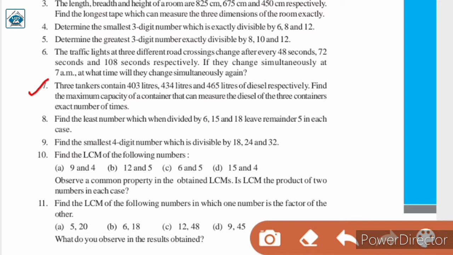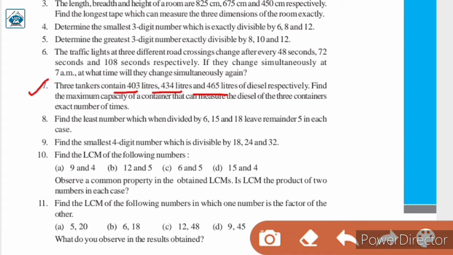Now we have discussed this type of question before. This question is similar to question number 1. So in this question also we will be finding the HCF of 403, 434 and 465. Whatever the HCF, that is the highest common factor of these 3 numbers will be, that will be the maximum capacity of the container that can measure the diesel of the 3 containers exact number of times, and the unit will be in liters क्योंकि हमारे पास जो values given है they are in liters. Therefore our answer will also be in liters.